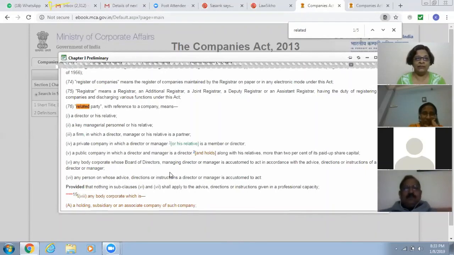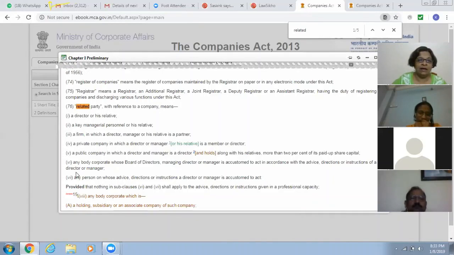A firm in which a director, manager or relative is a partner. A private company in which a director or manager or his relative is a member or director. A public company in which a director and manager is a director and holds along with his relatives more than 2% of its paid up share capital. Any body corporate whose board of directors, managing director or manager is accustomed to act in accordance with the advice, directions or instructions of a director or manager, and any person on whose advice, directions or instruction a director or manager is accustomed to act.